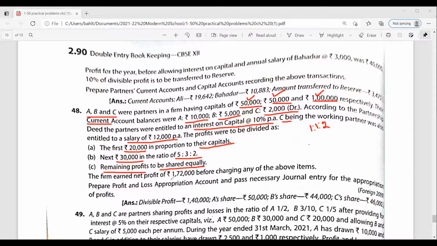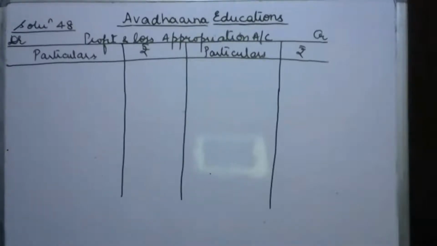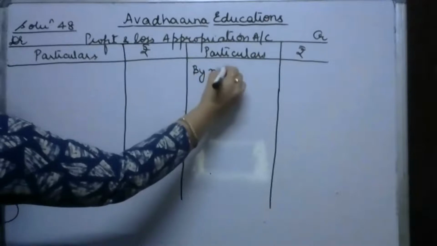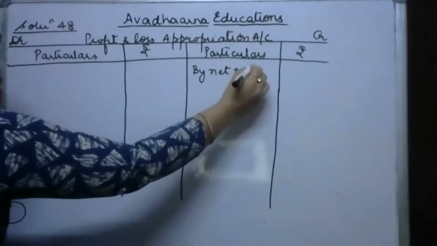The firm earned a net profit of 1,72,000. Before charging any of the above items, we have to prepare the profit and loss appropriation account and pass the necessary journal entries for the appropriations of profits. Let's start with the solution of this problem. Now, the net profit, which is given to us in the question, which we have taken from your profit and loss account, is net profit 1,72,000.